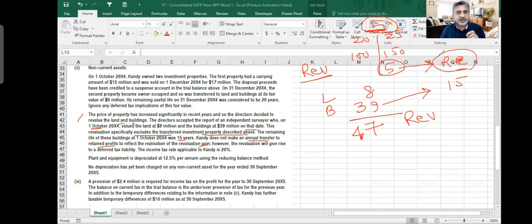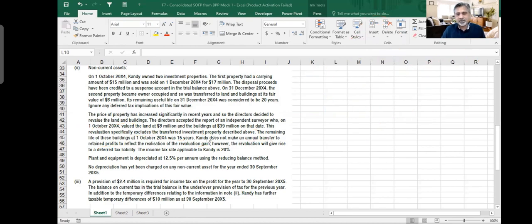You have seen the revaluation video from your CCF3, which is also available on your F7 page. If you have not seen it, please see that video. But we don't need to do it because the company does not make an annual transfer, so we don't need to make any adjustment for that. If it had made one, then we would need it. Anyways, so there is a revaluation gain.